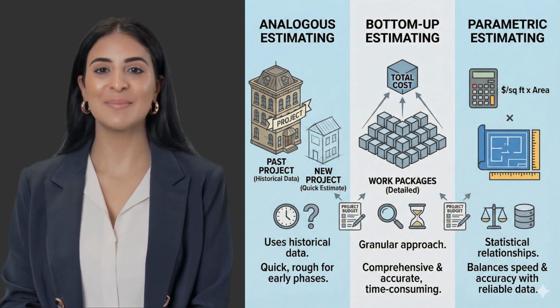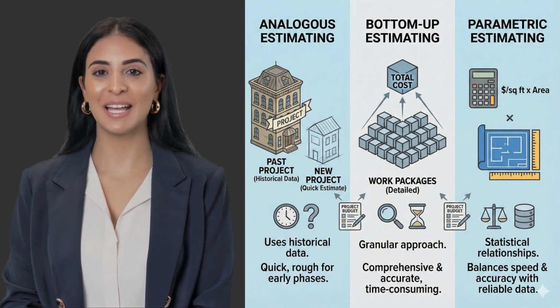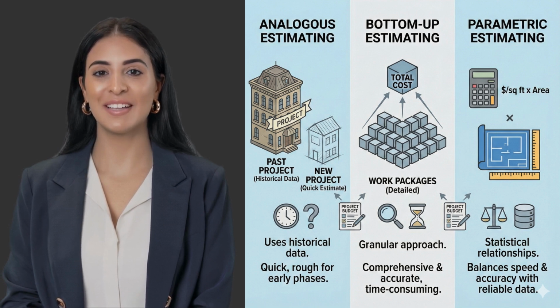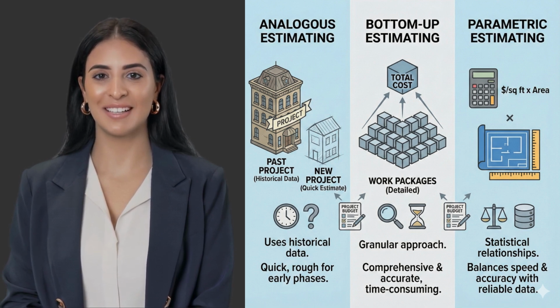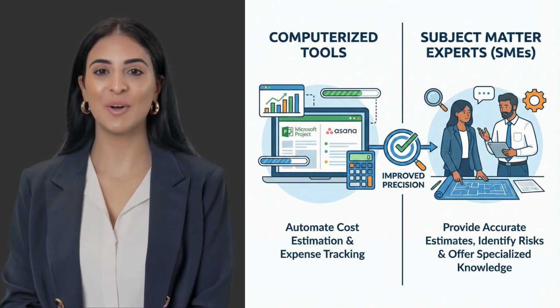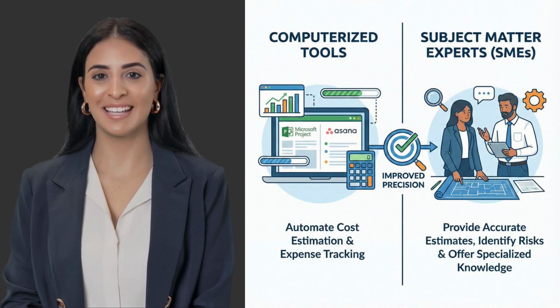The third is parametric estimating. This involves using statistical relationships, like cost per square foot in construction, to calculate estimates. It balances speed and accuracy, provided you have reliable data models. We don't have to do this alone. Computerized tools and software, such as Microsoft Project or Asana, significantly improve precision by automating cost estimation and expense tracking.